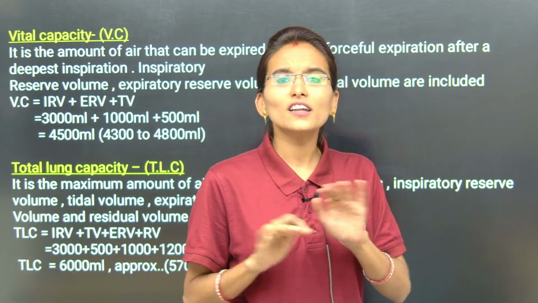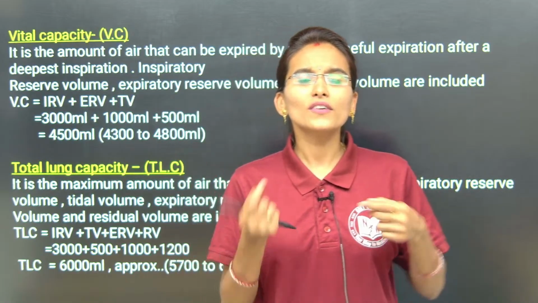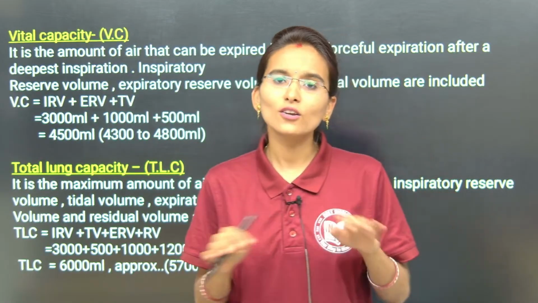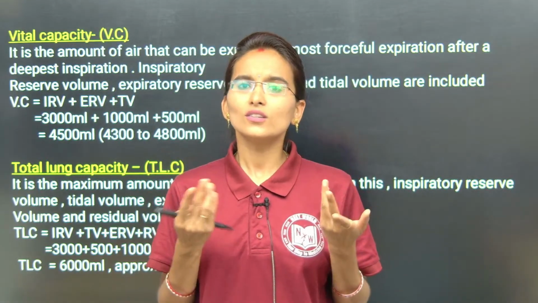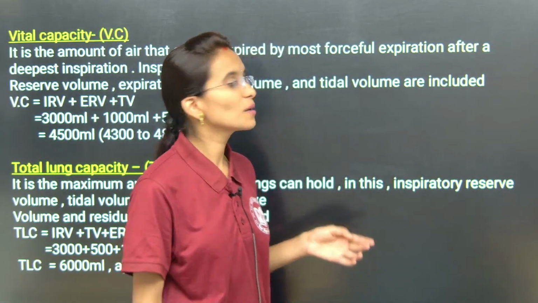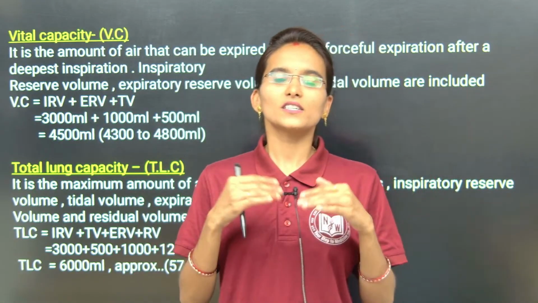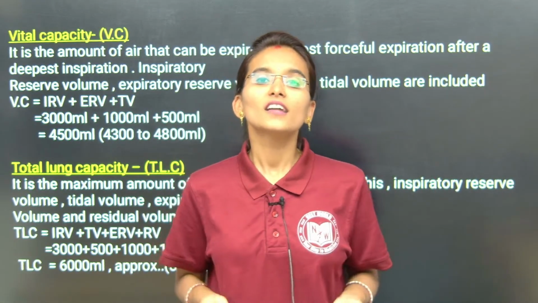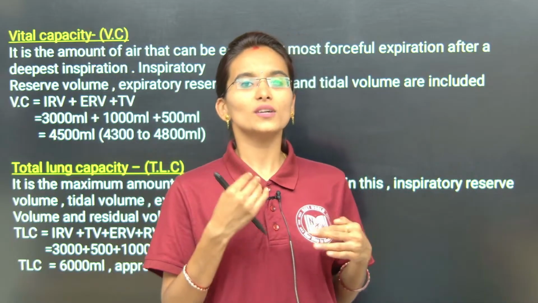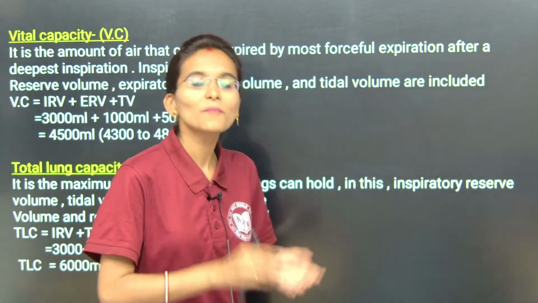Tidal volume is the amount of air that we inhale or exhale during normal breathing, which is 500 ml. Next, IRV means forceful inspiration: instead of normal breathing, the extra air that we inhale is the IRV.